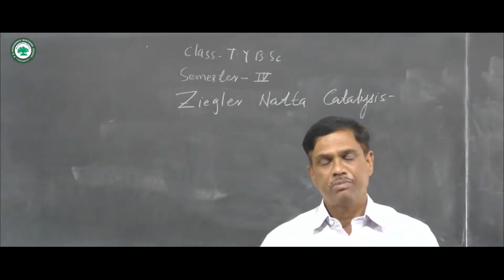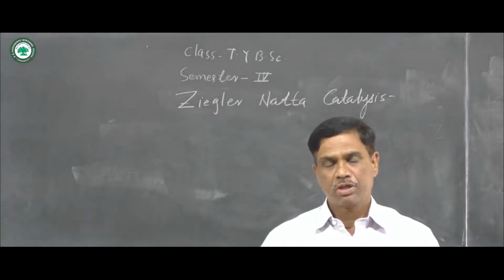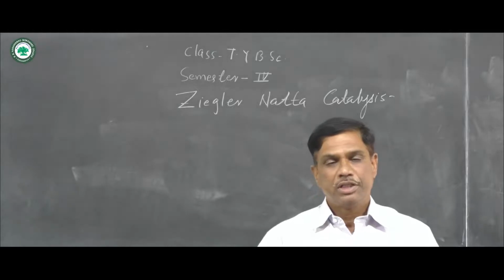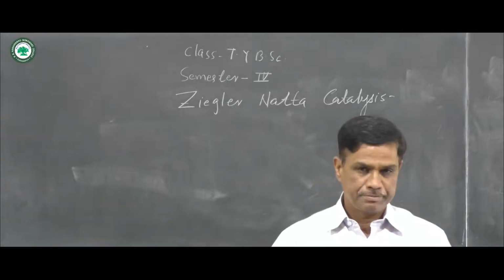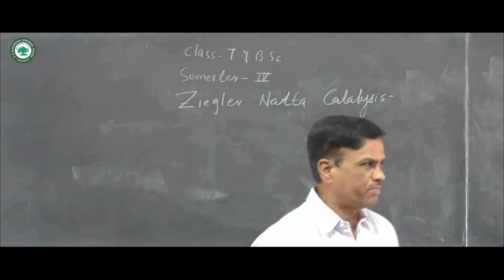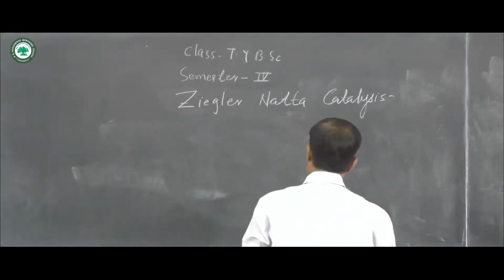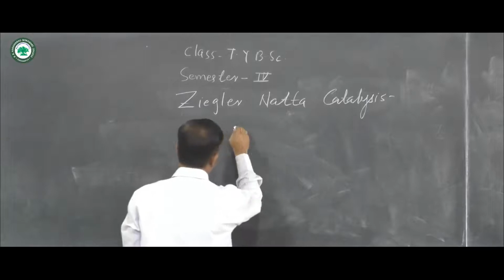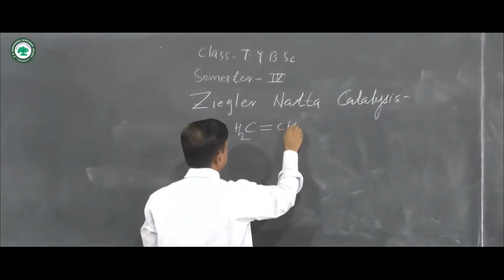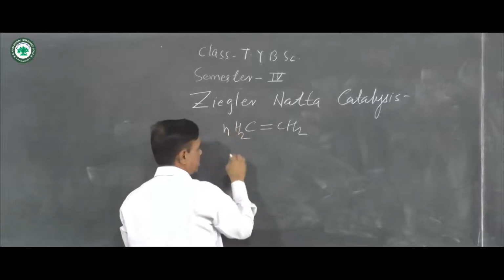You know that when a number of monomers come close to each other and bonding occurs, there is a formation of polymer. Means alkenes are converted into polymeric form, and the general reaction is represented as CH2=CH2 n times.